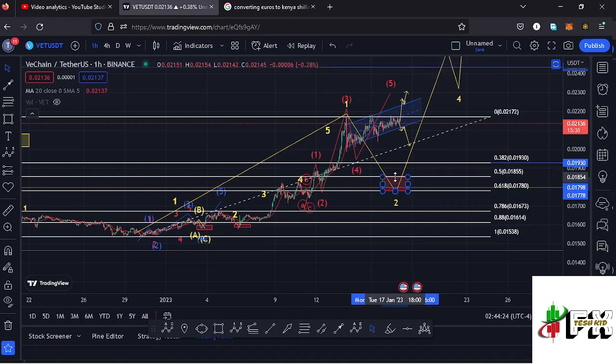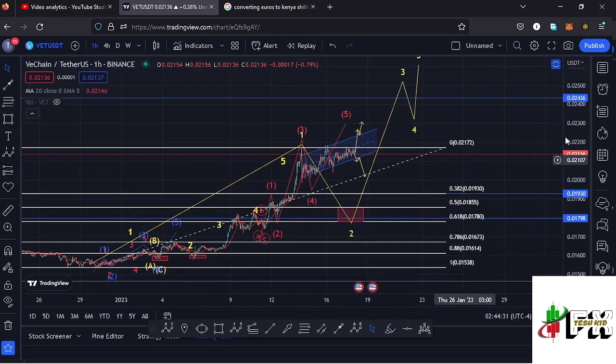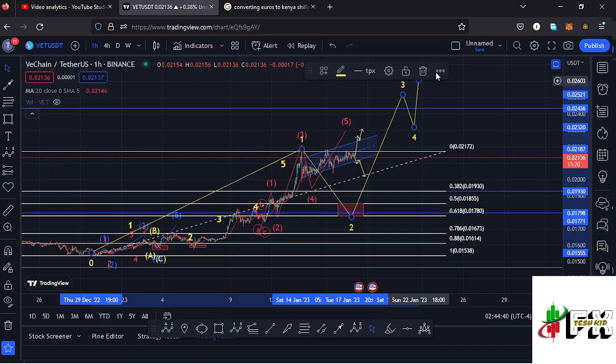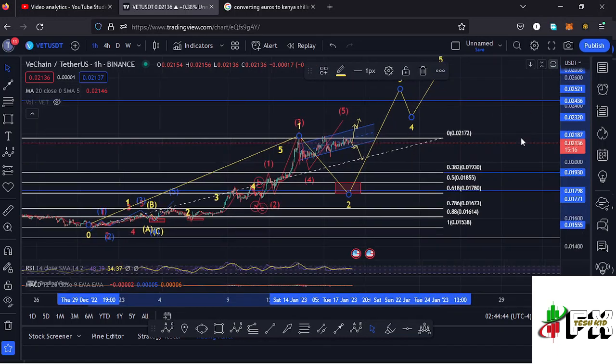And in case Vechain continues to unlock lower prices and get back into this minimum retracement area, then I think this will be another perfect entry to DCA into Vechain once more before we see another bounce to the upside in the formation of that wave 3, then expect a wave 4, and then continue pushing even higher in the formation of that wave 5. So that is what I'm expecting on the short-term scenarios.